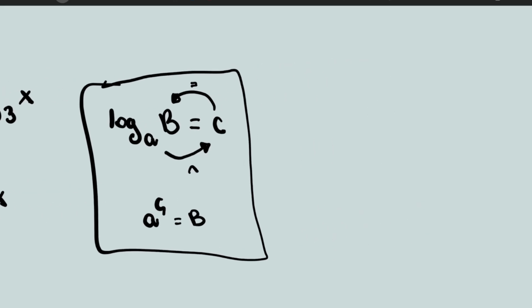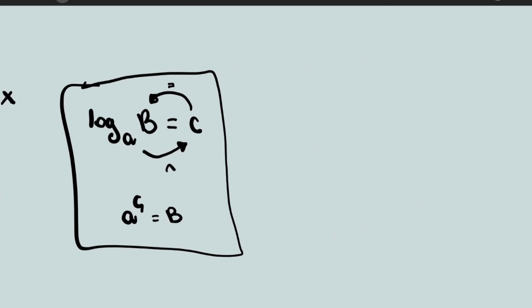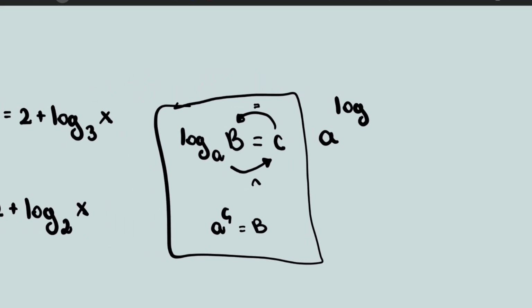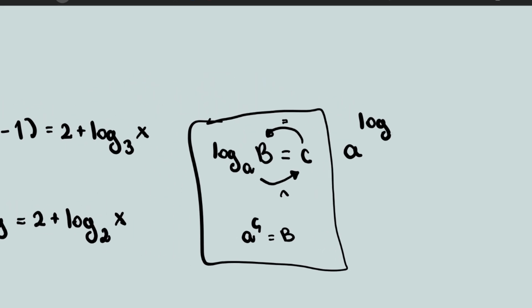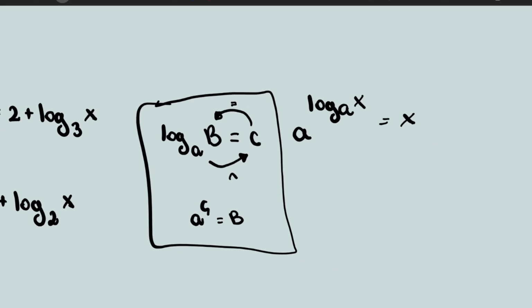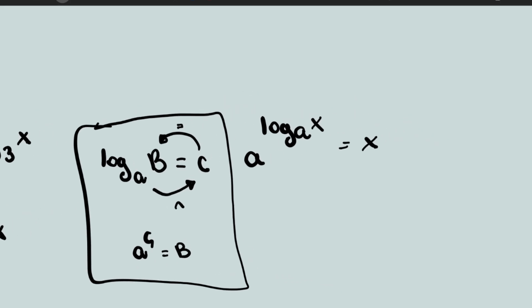But you're also going to use two other properties that are very simple. One is, if you want a elevated to the log of a to the x, basically this here is literally just x, right? Because this number is a number that you're gonna elevate a to in order to get x, right? So if you actually elevate a to this number, you're gonna literally just get x.